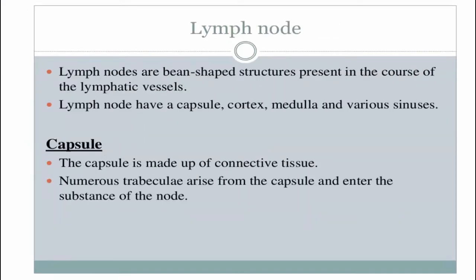Lymph nodes are bean-shaped structures. They are present in the course of the lymphatic vessel. They again have a capsule. They have a cortex and medulla and various sinuses. The capsule is made up of connective tissue and it extends its trabeculae or septa and enters the substance of the lymph node.